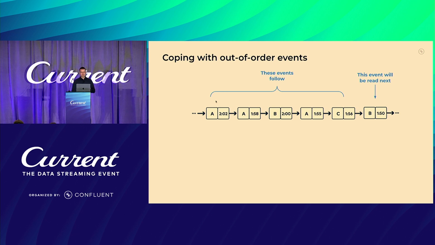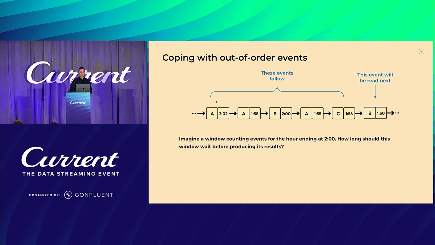So let's look at a stream of events and their timestamps. We start reading from right to left. We see the rightmost event first. This is at 1:50, and then we see event C at 1:56, and so on. If you look closely, you'll see that these events are somewhat out of order. For example, there's an event at 1:55, and that is processed after the event at 1:56. Processing out-of-order events like this one can be challenging.